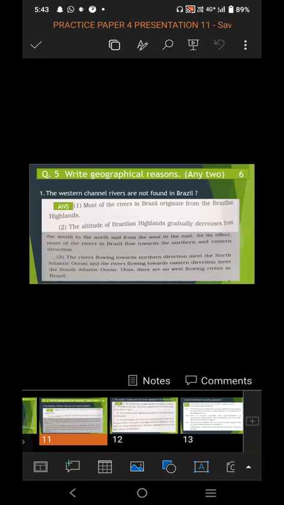The altitude of the Brazilian highland gradually decreases from south to north and from west to east. As it affects, most of the rivers in Brazil flow towards the northern and eastern directions. So this is the main reason the rivers in Brazil flow towards the northern and the eastern direction.